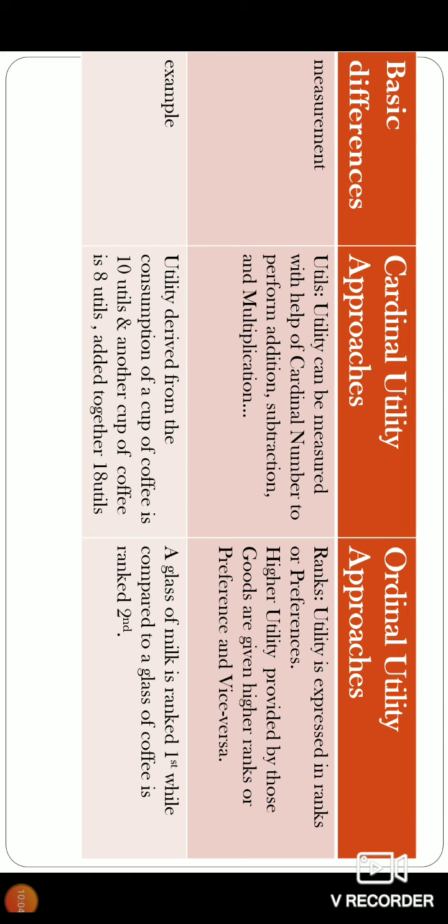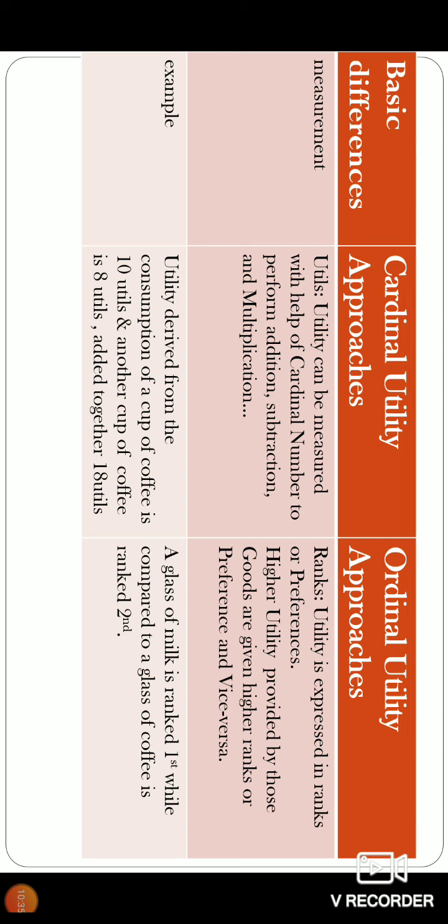So here is an example. Utility derived from the consumption of a cup of coffee is 10 units and another cup of coffee is 8 units, and added together you get 18 utils. The first gives 10 utils, the second cup of the same coffee gives 8 utils. Together you get 18, because you can do addition here as you are using cardinal numbers.